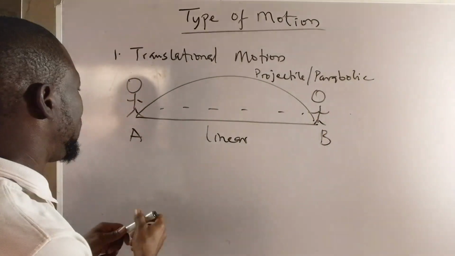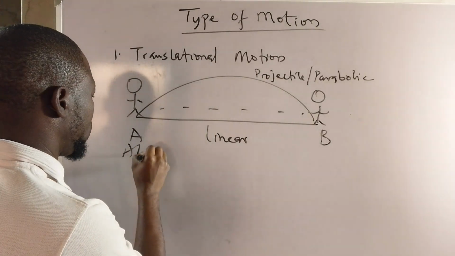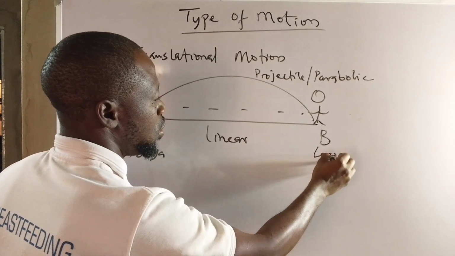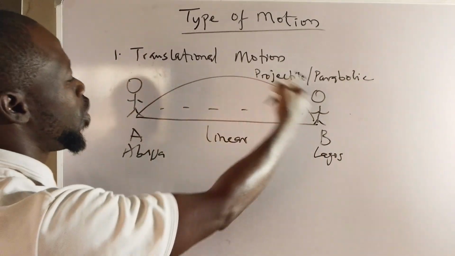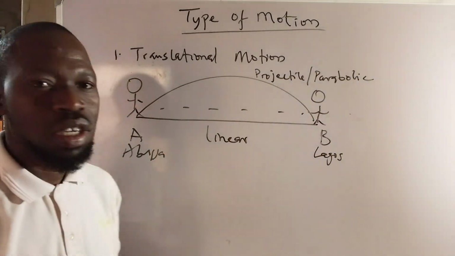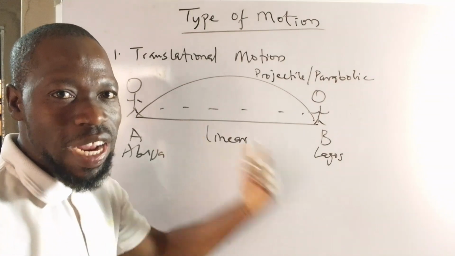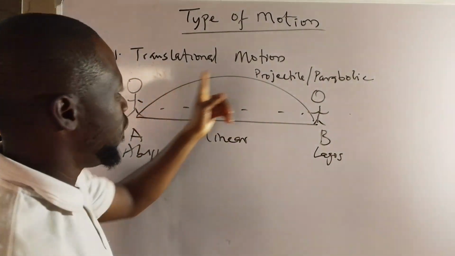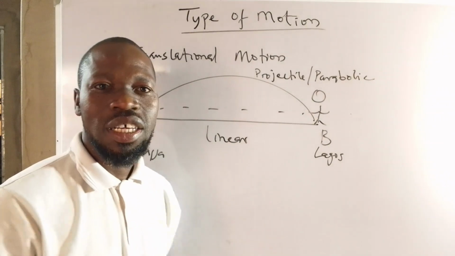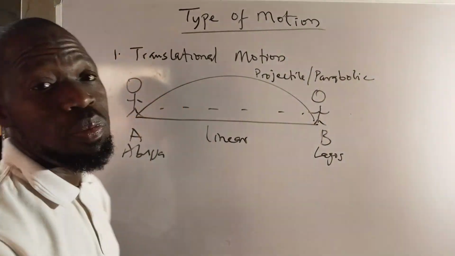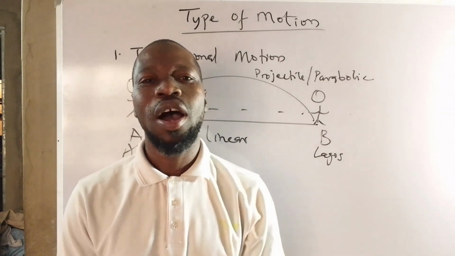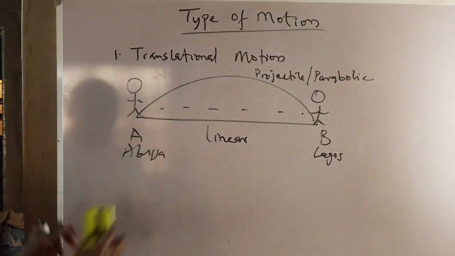But assuming that Abuja is on a straight line from Lagos, you can have a translational motion from point A to B, from Abuja to Lagos on a straight line, driving or riding a bike or trekking, or you take a flight or use a chopper. That is translational motion. Motion from one point to the other. All right, let's go to the next type of motion right away.